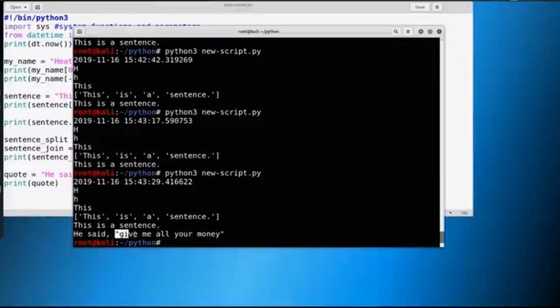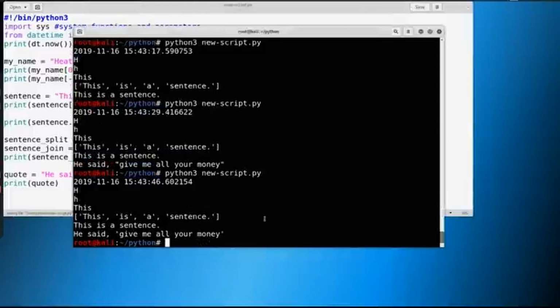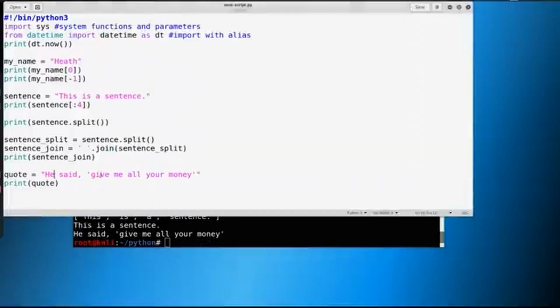He said, give me all your money. And I realized that I tried to print earlier and probably did not print this quote because I never had the print in there, so I'm sorry for that. But we could do it either way. Again, we can put the single quotation in here, and you'll see the single quote works, but if we were to put in a double quotation, it would break it. So I'm going to Control Z a couple times, and this is what the syntax should look like.